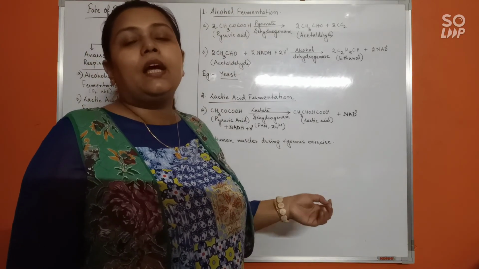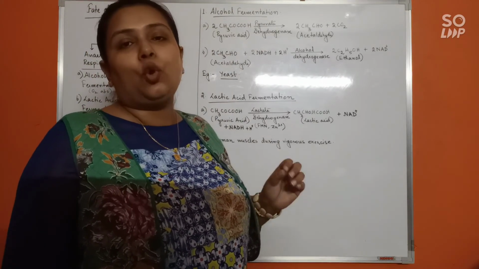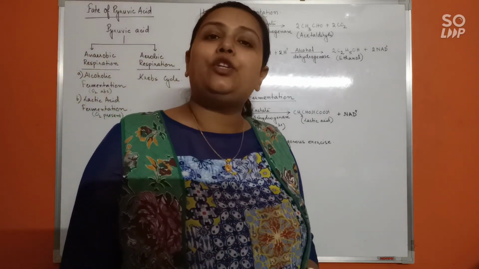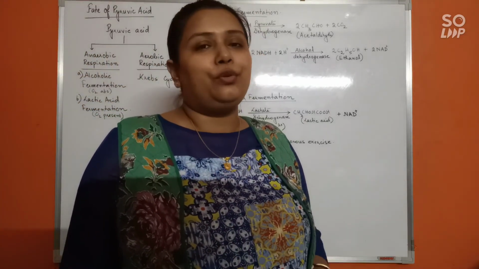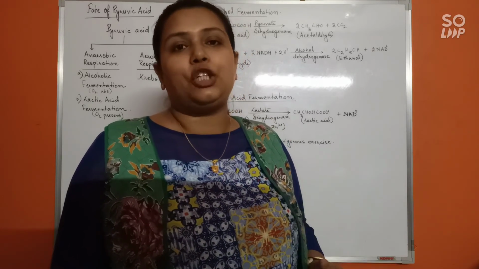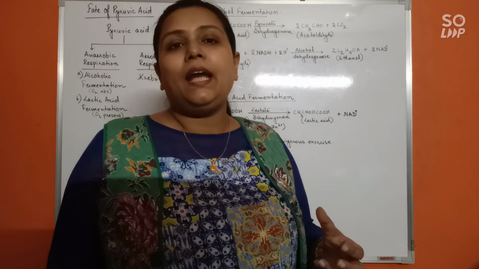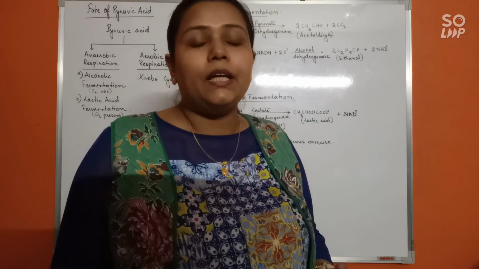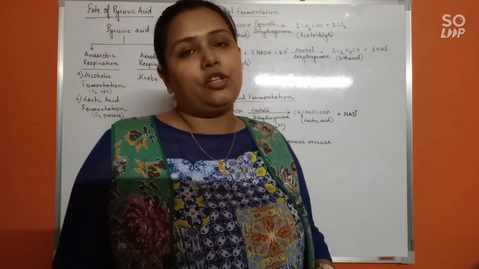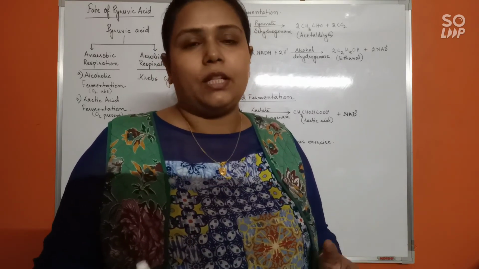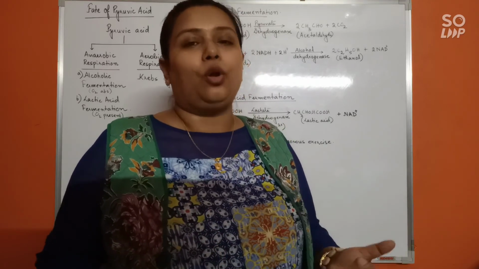So for an anaerobic organism, the total amount of energy produced by their respiration is only 2 ATP. And of course, you would agree that 2 ATP is not at all going to be sufficient for maintaining a higher or complex life form, right? That's why anaerobic respiration is mostly confined to microbial or simpler organisms like bacteria or unicellular organisms.